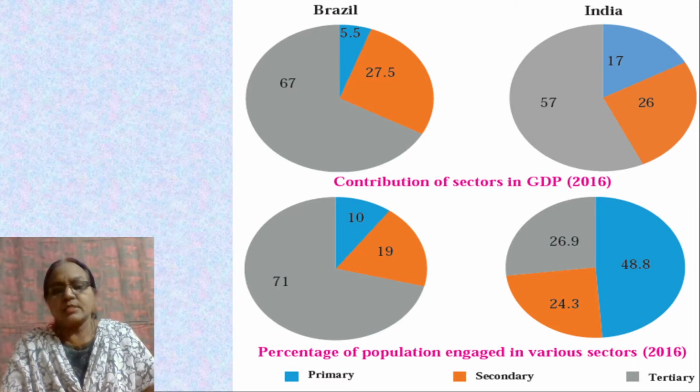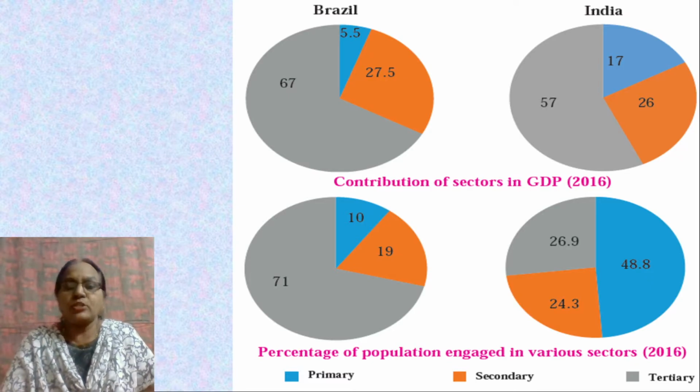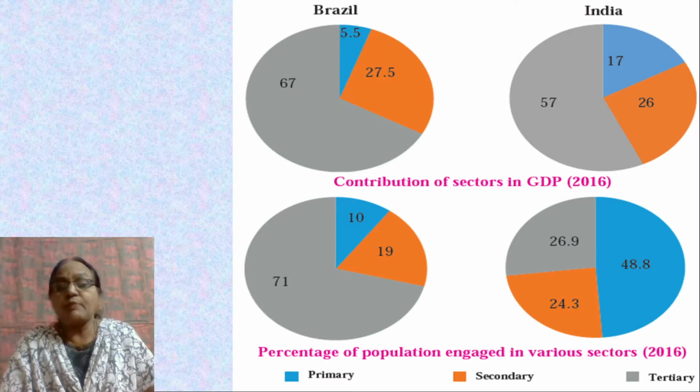Then this orange one is the secondary sector. In Brazil, 27.5% is contributed to GDP by the secondary sector. And last of all, the tertiary sector contributes about 67% to the GDP. What about India? The primary sector contributes about 17% to GDP.